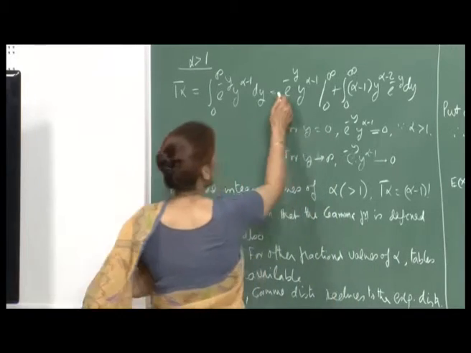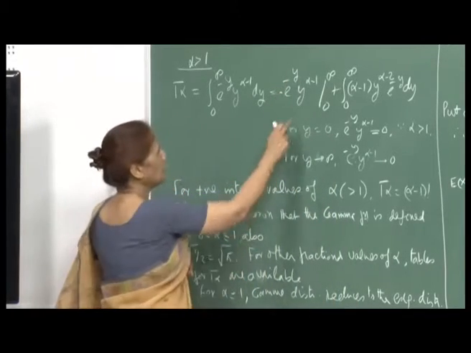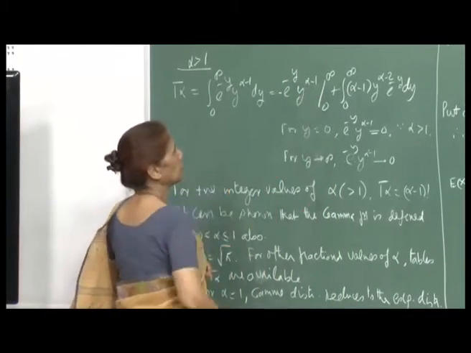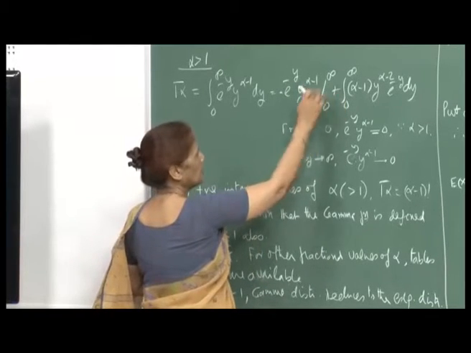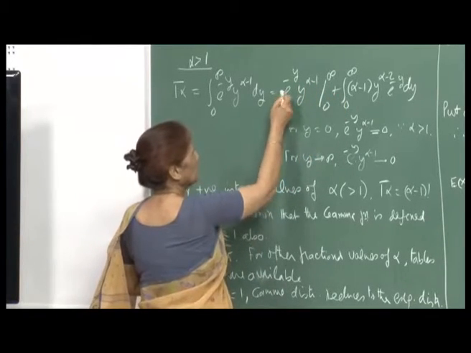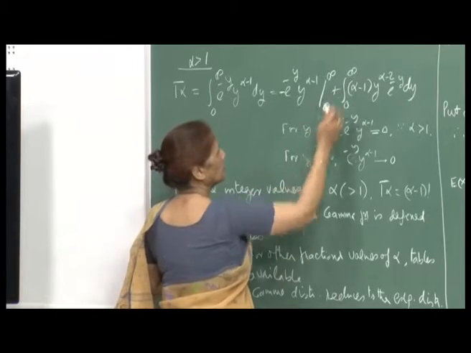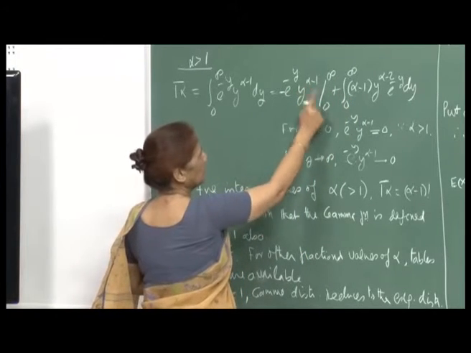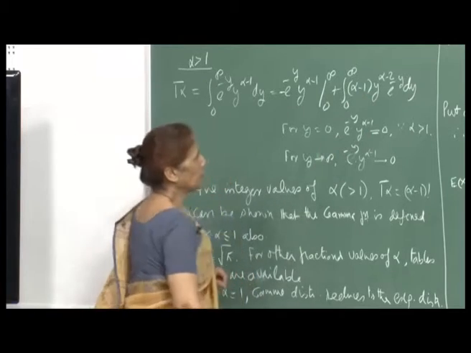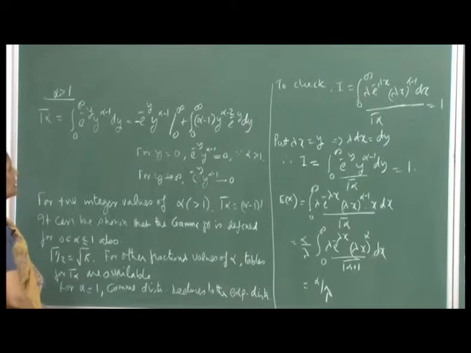So, here this is minus e raised to minus y, y raised to alpha minus 1, 0 to infinity, and then this becomes plus because minus minus is plus. So, this will be plus integral 0 to infinity, then derivative of this is alpha minus 1 y raised to alpha minus 2 e raised to minus y dy.